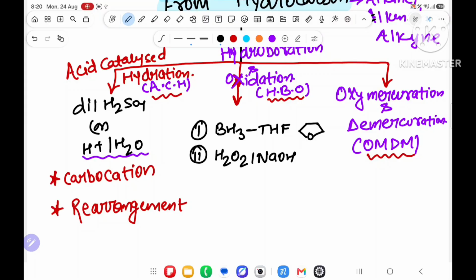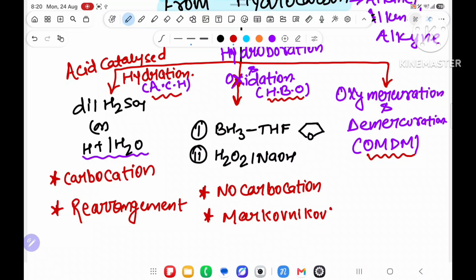In this reagent you have to understand the first important point: no carbocation. Over here carbocation is not formed. Markovnikov's rule will be followed. Sorry, hydroboration oxidation is anti-Markovnikov's.